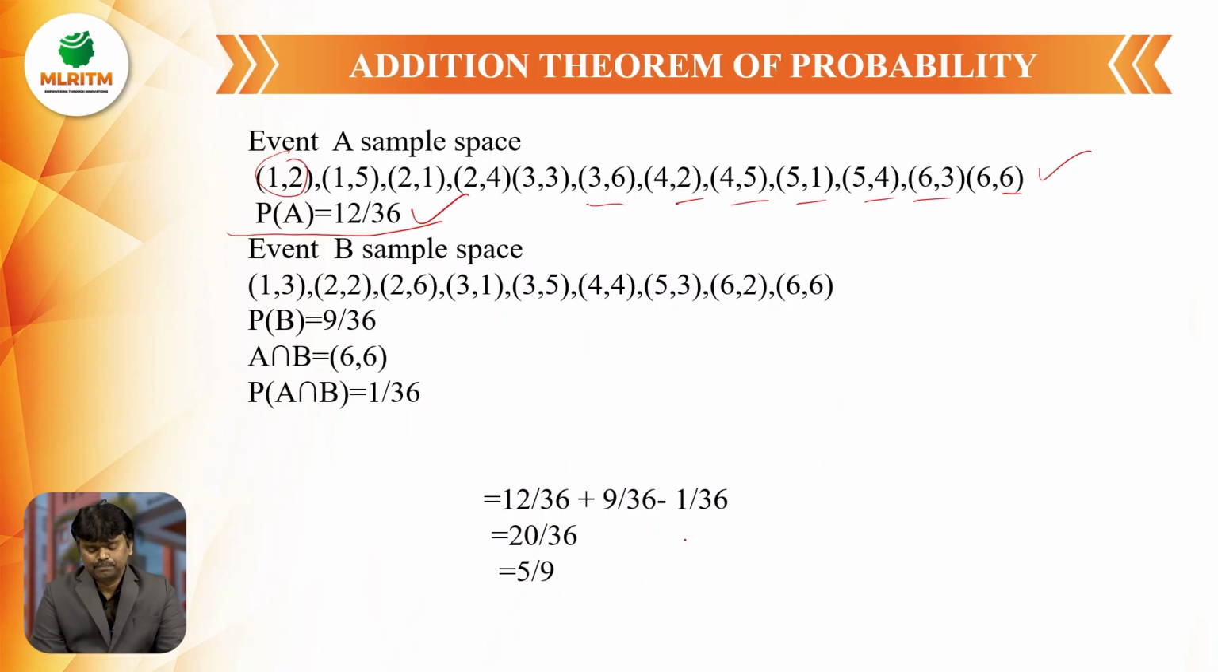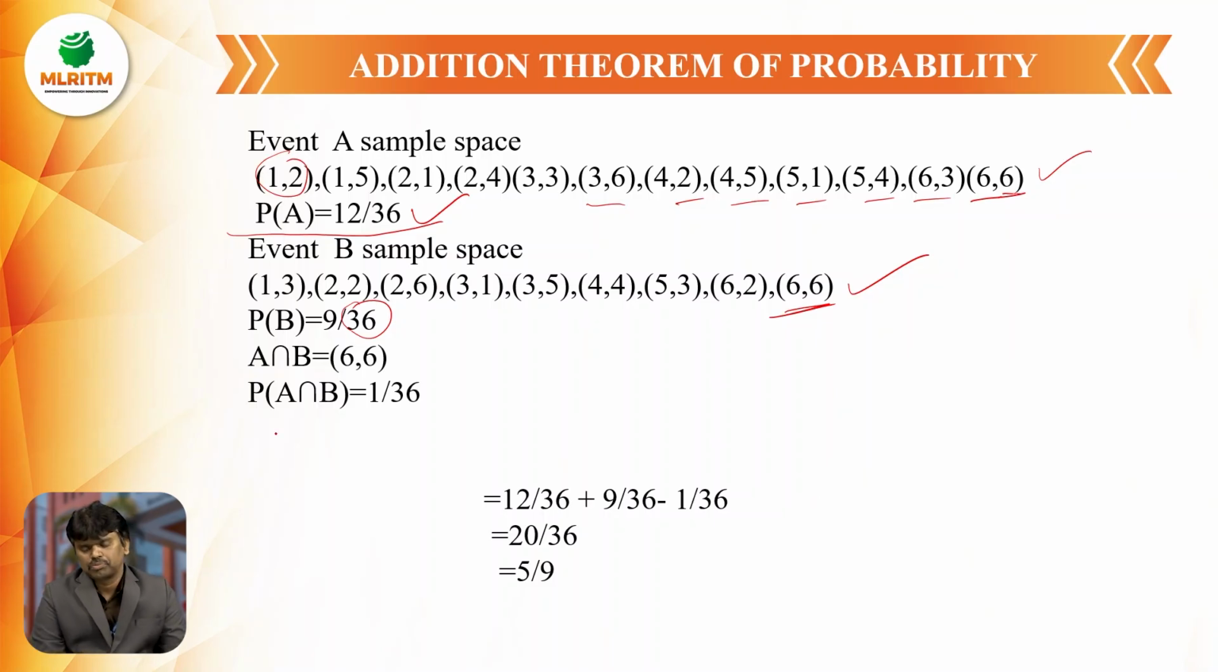Similarly, event B, probability of sum divisible by 4. Here out of 36 sample points, I am having 9 sample points. So 1,3; 2,2; 2,6; 3,1; 3,5; 4,4; 5,3; 6,2; 6,6. So these 9 sample points sum is divisible by 4. So out of 36 sample points, the sum divisible by 4 is 9 points. So the probability of sum divisible by 4 is equal to 9 by 36. In the intersection of these two, I am having only one sample point, that is 6,6. So A intersection B is equal to 6,6.